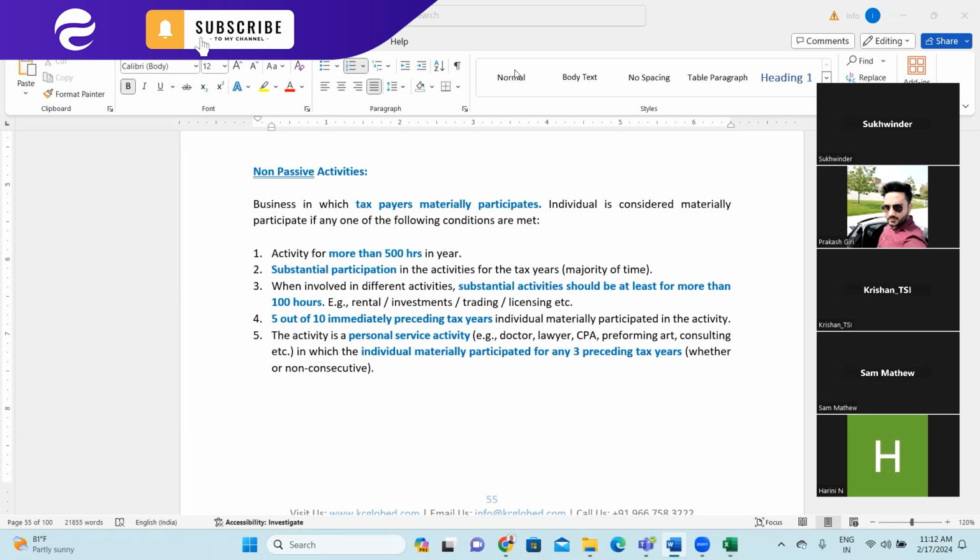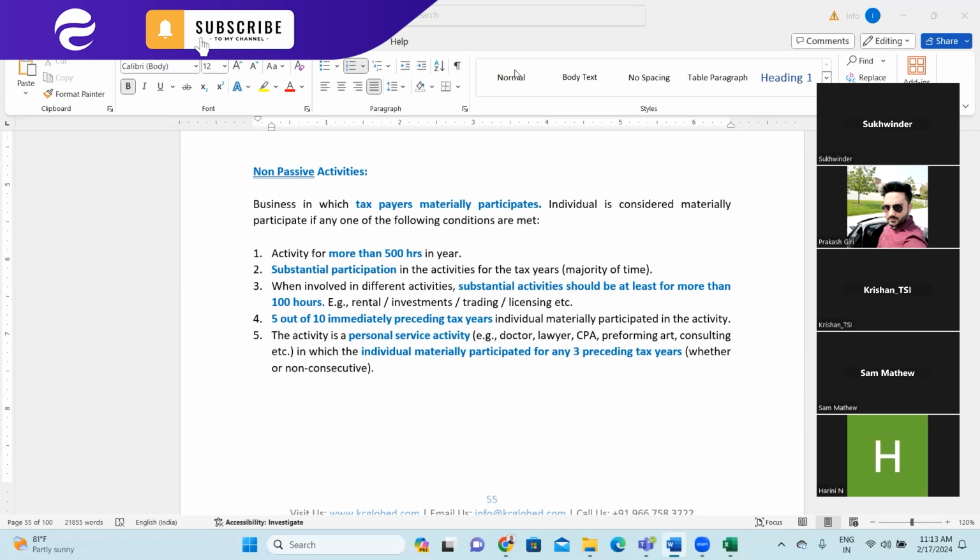So when involved in different activities, substantial activity should be at least more than 100 hours. It means any activity for which an individual is working, right, should be more than 100 hours, then that activity can be considered as active activity.